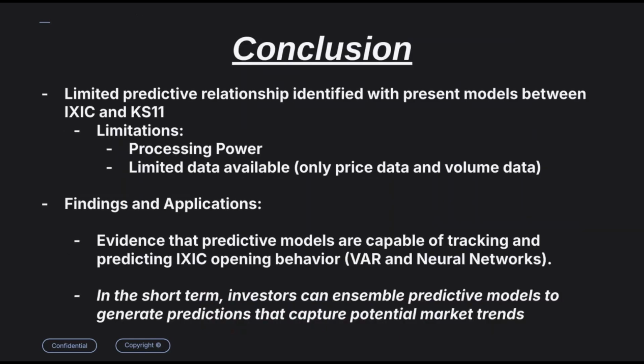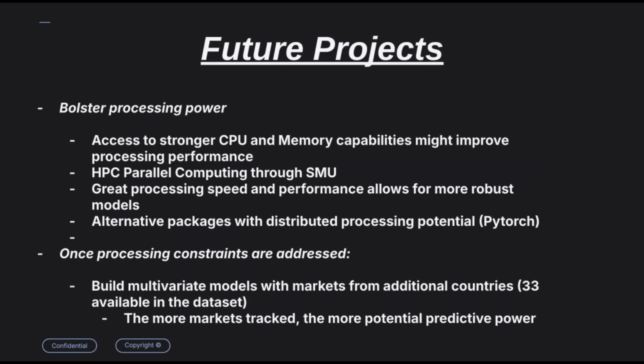In conclusion, from our models we do see evidence that predictive models are capable of not only tracking but predicting IXIC values, at least with the opening values. We saw this with our VAR and our neural networks, where they were able to capture or anticipate the downward trend we saw at the end of our data set. In future projects, as Joel said, we want to bolster processing power, for example using HPC parallel computing resources from SMU.